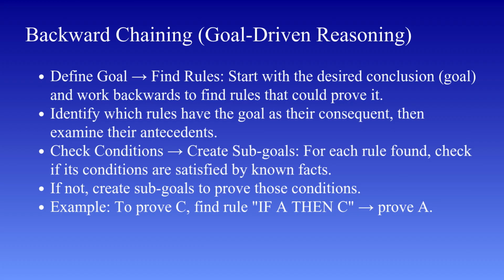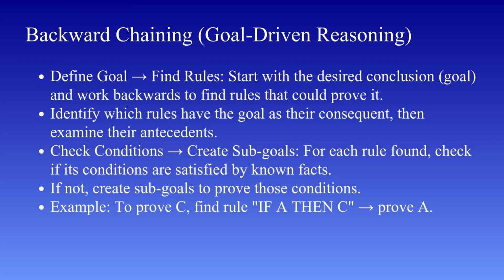The system finds a rule that says, if A is true, then C is true. Now the system focuses on proving A. To prove A, it may find another rule such as, if B is true, then A is true. Now the system checks whether B is true. If B is already known, then A is proven, and once A is proven, C is also proven.